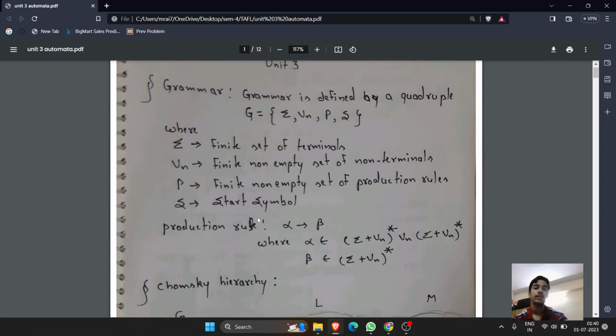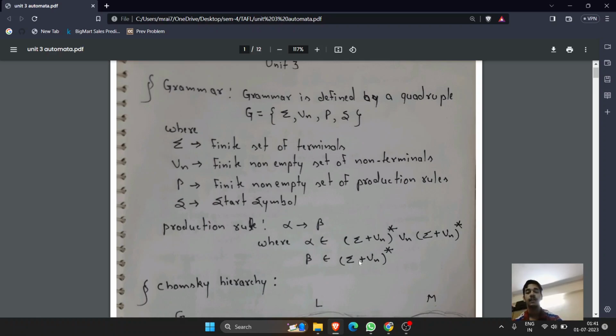So, grammar is basically defined by a quadruple where we have the sigma, Vn, and P, and a start symbol S. Sigma means the finite set of terminals. Vn means finite non-empty set of non-terminals. P means finite non-empty set of production rules. What is a production rule? Suppose we write that alpha derives beta.